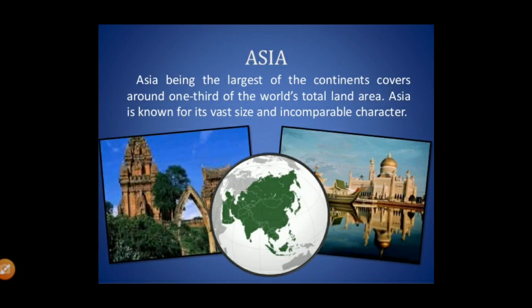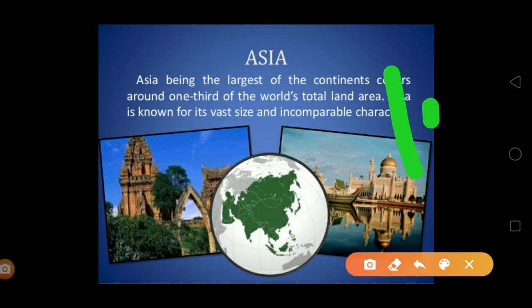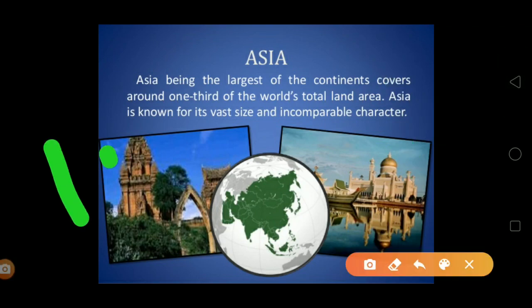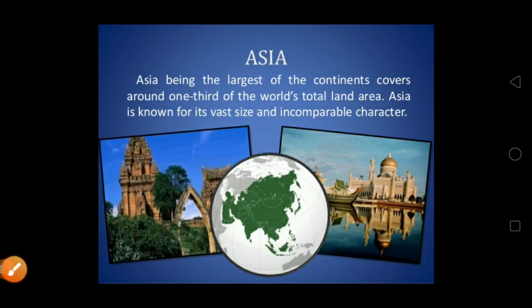Let's talk about Asia, where we live. Asia is the biggest continent on the earth. It covers almost a third of the world's total land area. 33% of the land area is covered by Asia. It means that almost 10% of the total surface area of the earth is covered by Asia.